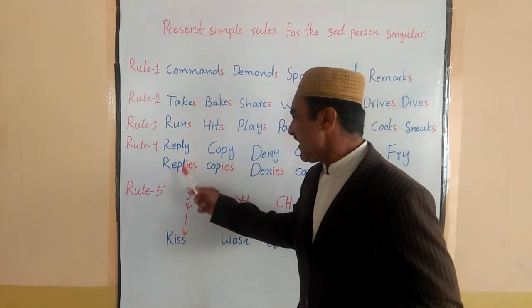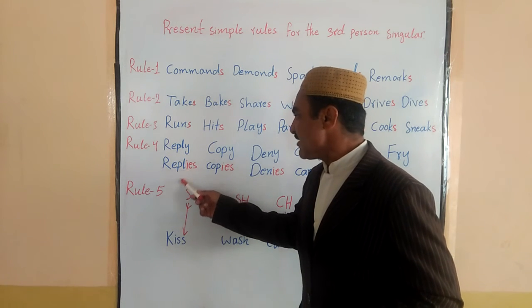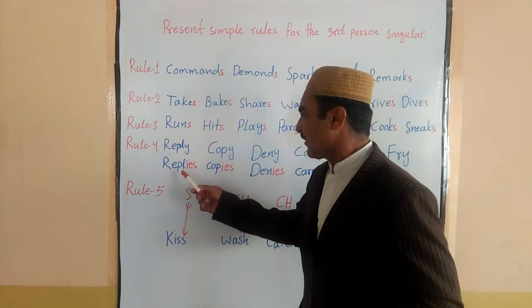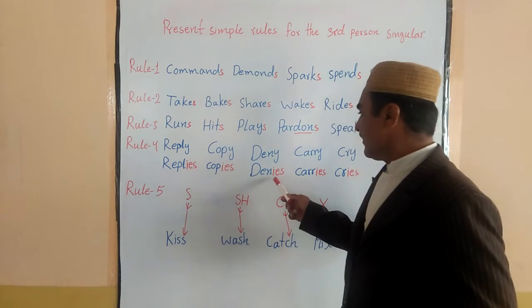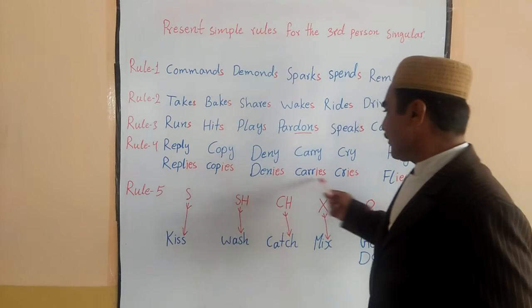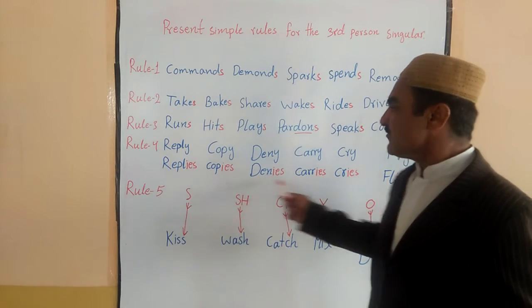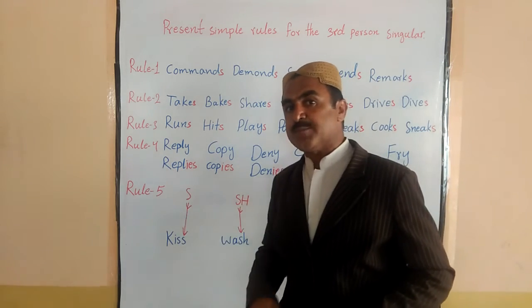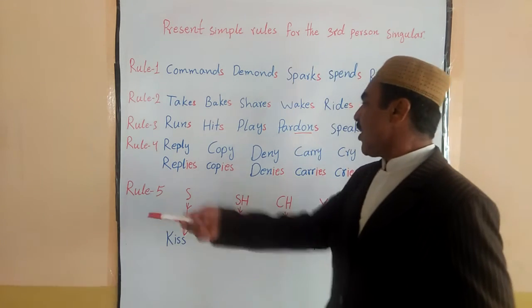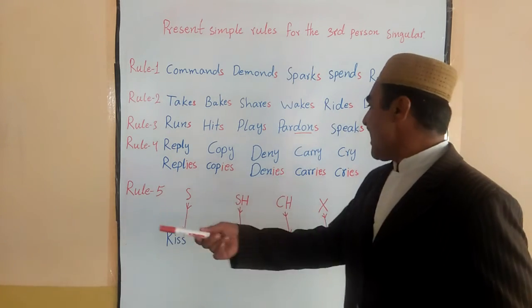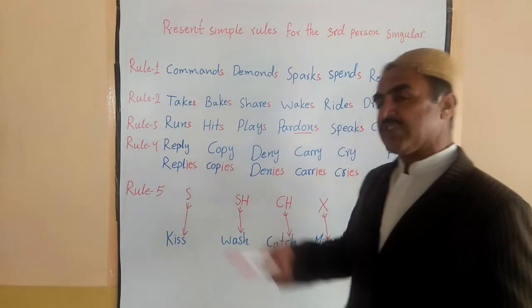Now you see, in these verbs Y is available, okay, in these verbs where they are not used, but where they are used, the Y is dropped, okay. In place of Y we have put I, okay. These verbs have no Y in them. Why? Because we have used them for the third person singular. Like he replies, she copies, Ali denies, okay, he carries, okay, like that, okay.